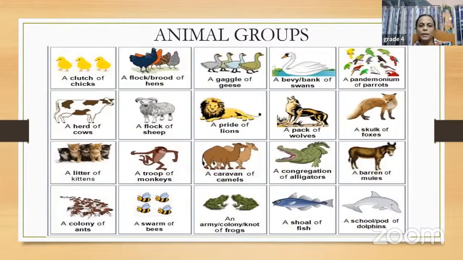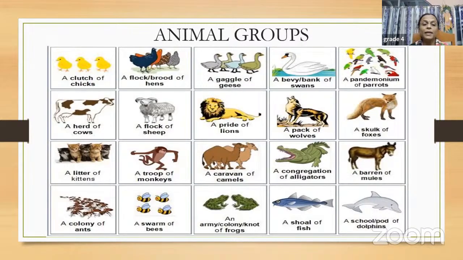Okay, now let us try to understand what the groups of animals are known as. This is just a group I have shown you. You don't have to remember all of them, but some of them definitely. I don't know whether you have an idea of the noun. A noun is the name of a place, animal, thing, right? We have one category of nouns known as collective nouns. This is basically the collection of animals, and we have a specific name for it.